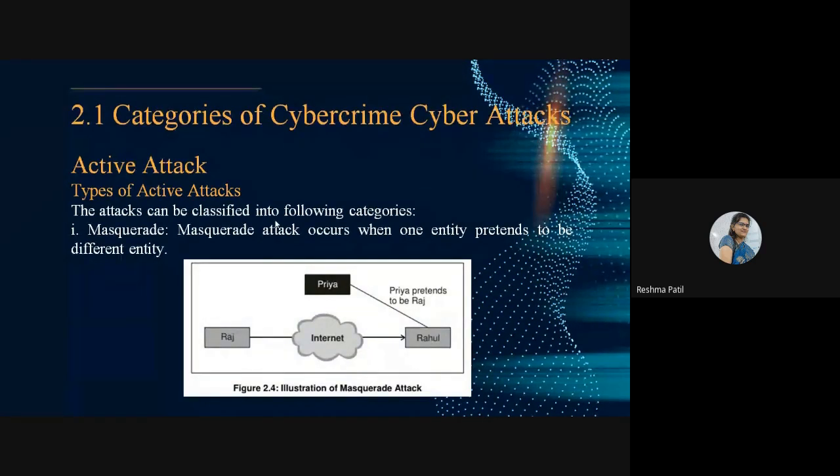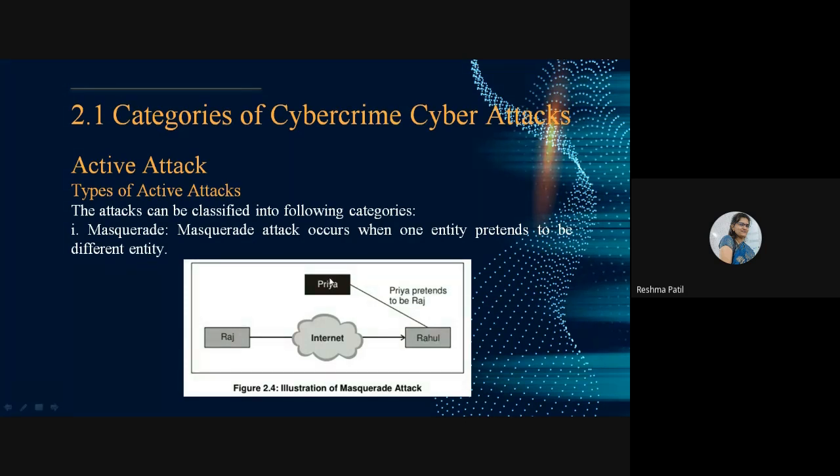First is masquerade. A masquerade attack occurs when one entity pretends to be a different entity. Here you can see this diagram. Priya is pretending that she is Raj. Actually Raj is here. But she is pretending, I am Raj, you can communicate with me. She has sent such a message that Rahul will understand that yes, Raj is communicating with me. But actually Raj is not communicating with Rahul. Somebody else, Priya, is communicating with Rahul. This attack is called a masquerade.